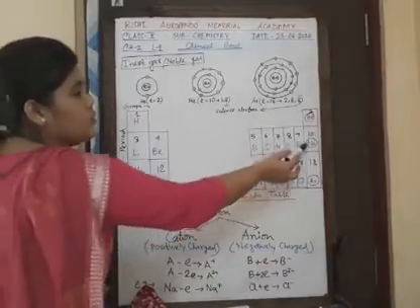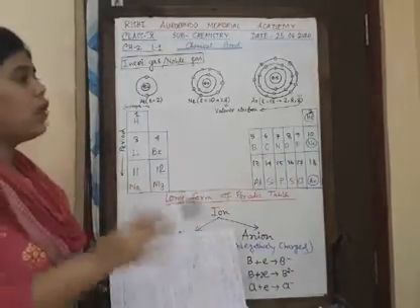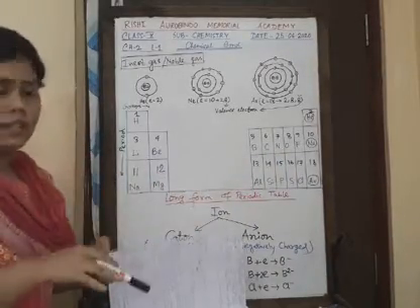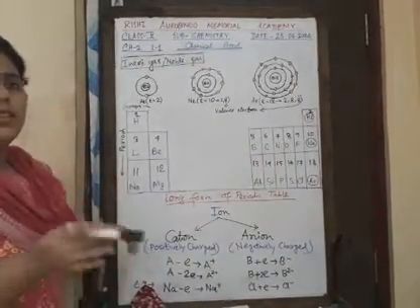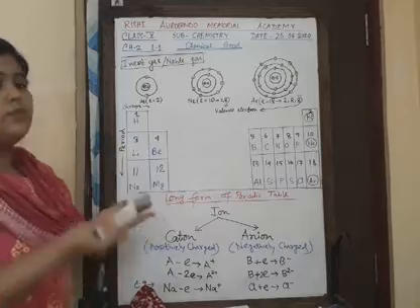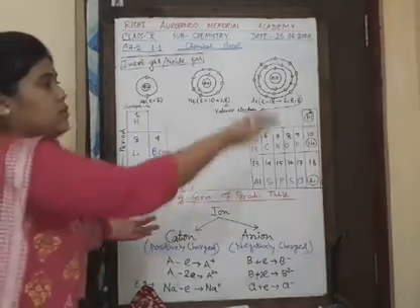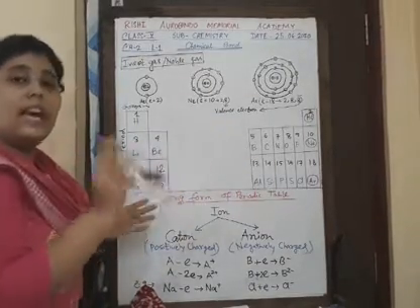So they don't have 8 electrons or 2 electrons in their outermost shell. So to make these atoms stable, they have to complete their outermost shell with 8 electrons, right?